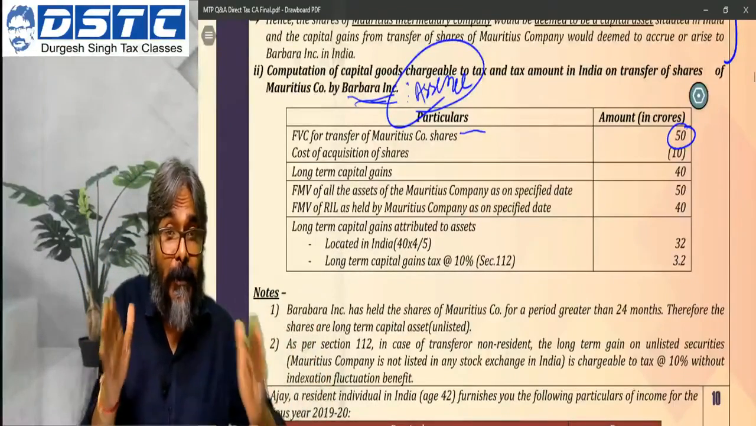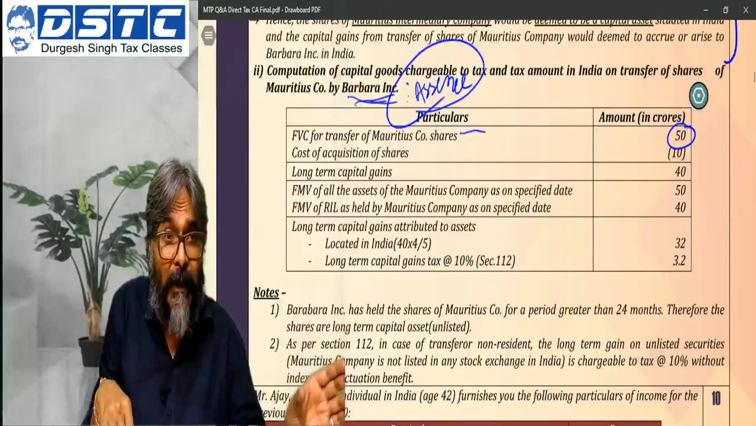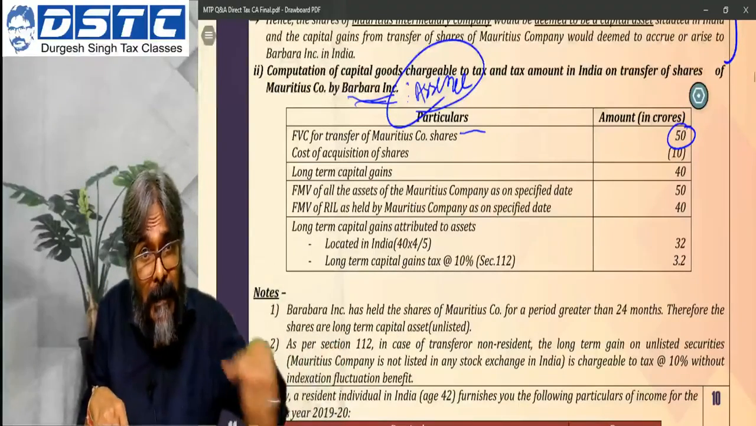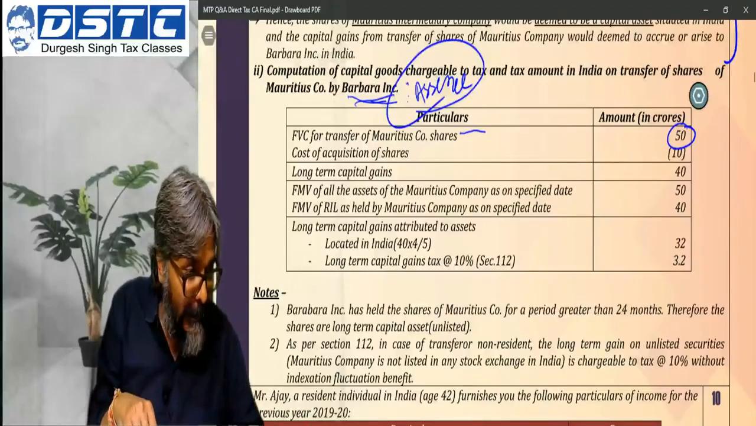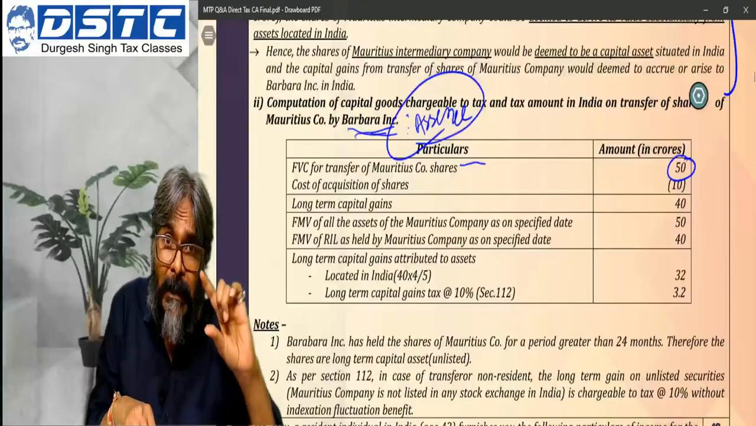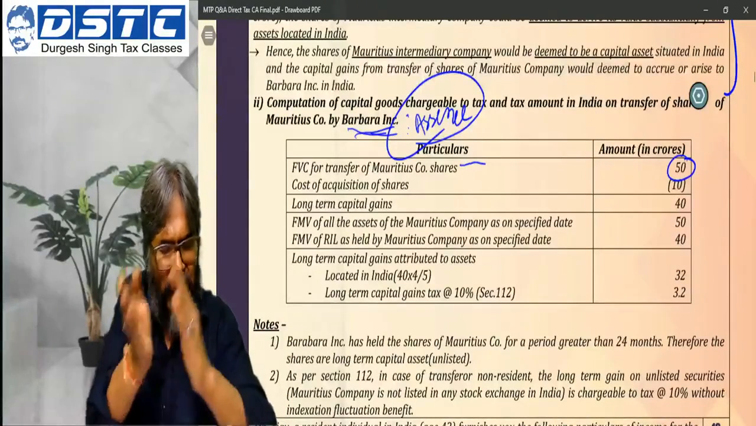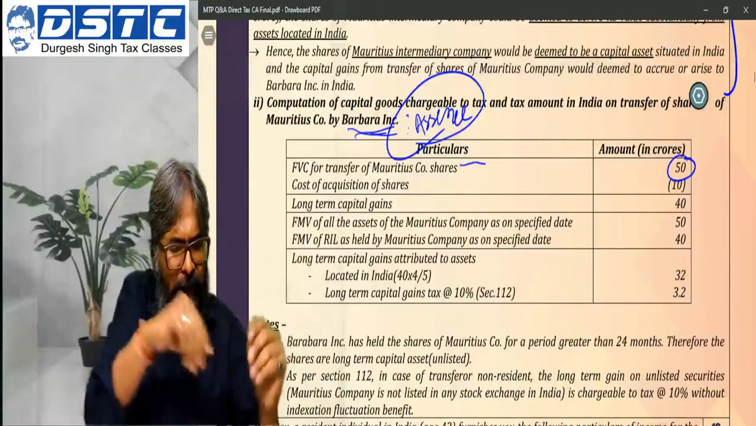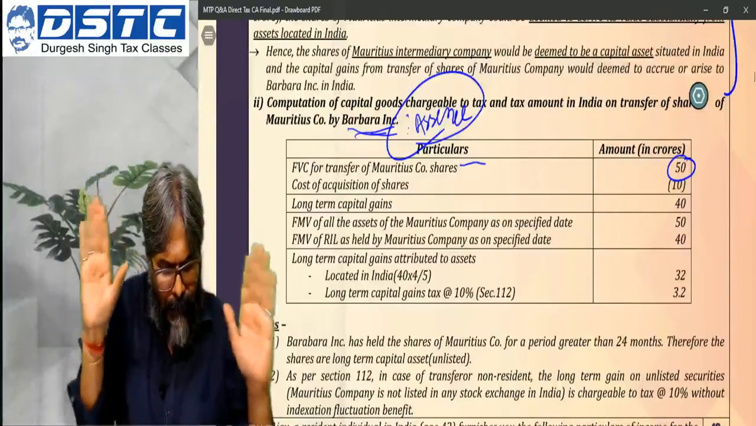Capital gains calculation always requires, first, the asset that you have transferred. Is it long-term or short-term? And where it is long-term, then the indexation concept. So accordingly, students, here be very careful. The asset that you have transferred is the shares. Is this company's capital asset which is transferred, the shares, listed in a stock exchange in India? And the answer is no.